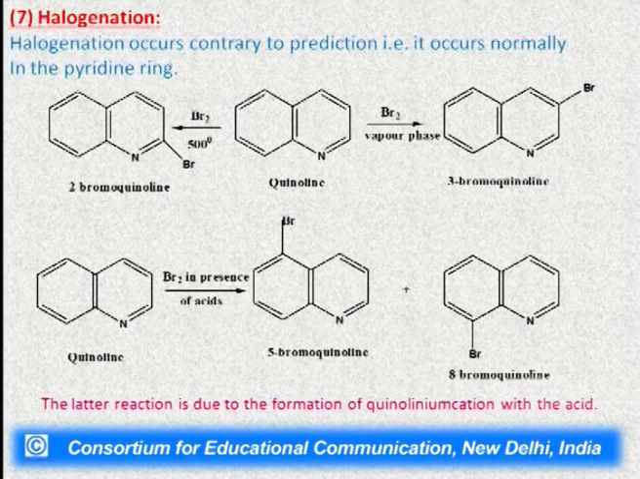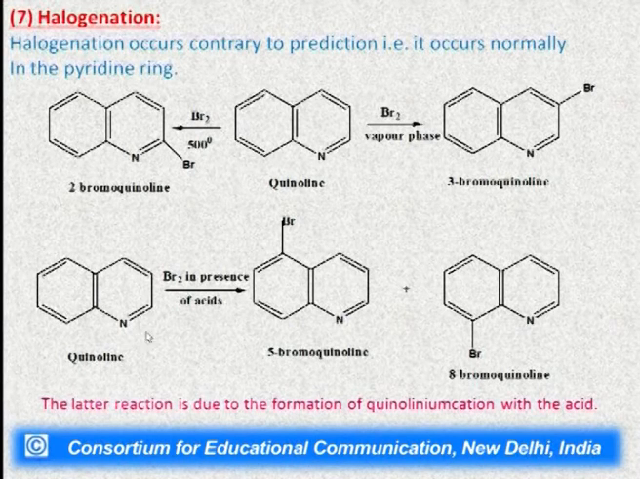Quinoline also undergoes halogenation reactions, but these are contrary to the predictions. That is, the halogenation will take place at position number 2 and position number 3. If we take bromine in the vapor phase, the halogenation will take place at position number 3. We will get 3-bromoquinoline, while if we take bromine at 500 degrees centigrade, we will get the substitution at position number 2 and we will get the 2-bromoquinoline.